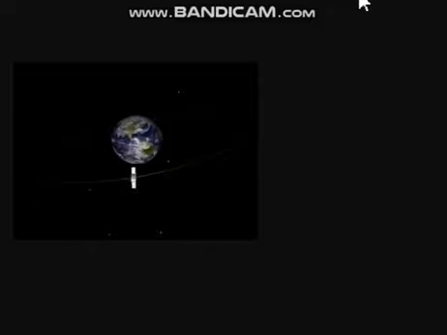You can see here that this is Earth which is rotating on its own axis, and this is the geostationary satellite which is revolving around it. And you can notice one thing, that this geostationary satellite is always facing the same location of Earth.